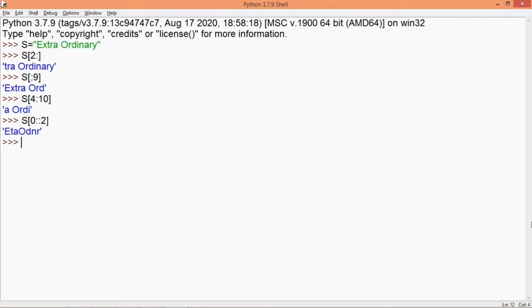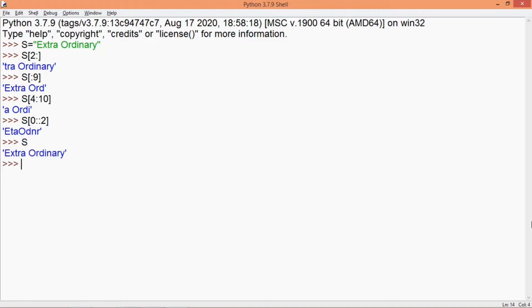So it is going to return the characters starting from the 0th index with a step of 2, and then letters are displayed till the length of the string. So let me show you how this works. So it picks up the character from here, increments for 2, and the next letter is this, and then space, O, then D, and then N, and the last character is R. This is how it works.